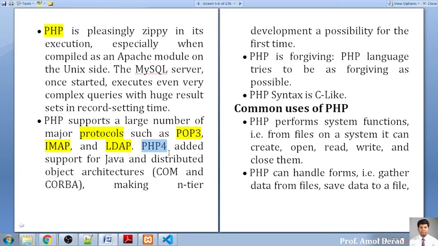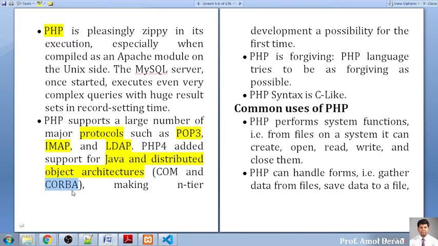PHP 4 nowadays is supported. Now we are at PHP 7th version, 5th version. So from PHP 4 onwards, we have integrated PHP with Java and distributed architecture. This is the most important thing, that after PHP 4 it is integrated with Java and with different distributed architectures, like COM and CORBA. CORBA is nothing but Common Object Request Broker Architecture.